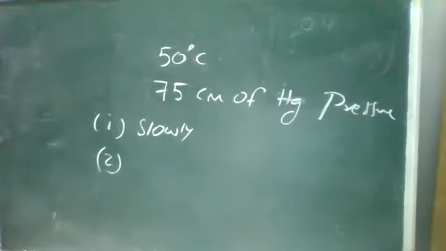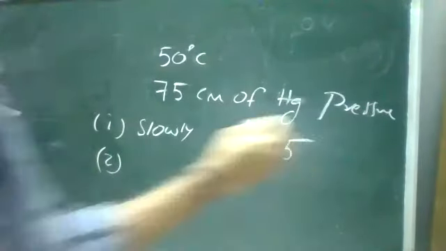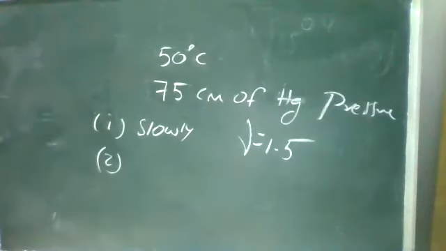I'll repeat the question. If at 50 degrees Celsius and 75 centimeter of mercury pressure, a definite mass of gas is compressed, first one slowly, second one suddenly, then what will be the final pressure and temperature of the gas in each case, if the final volume is 1/4 of the initial volume? Gamma is equal to 1.5. Okay, so these are your values. Now we'll see one by one. The gamma value is given as 1.5.